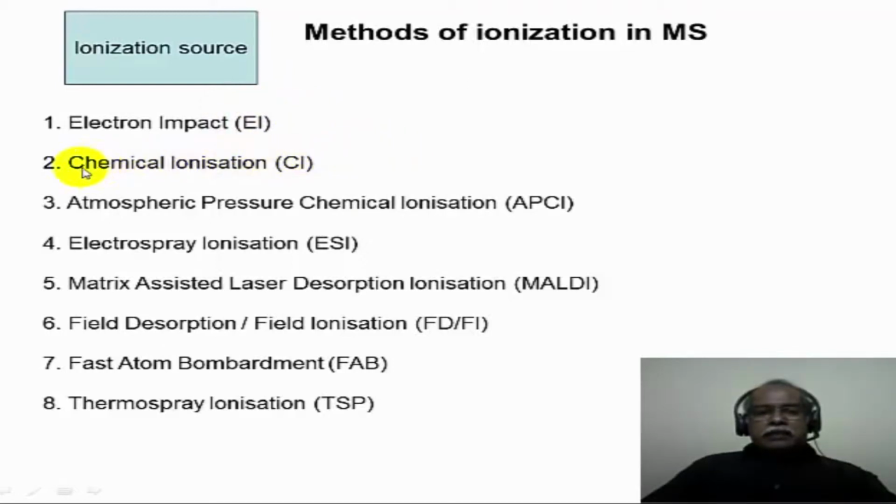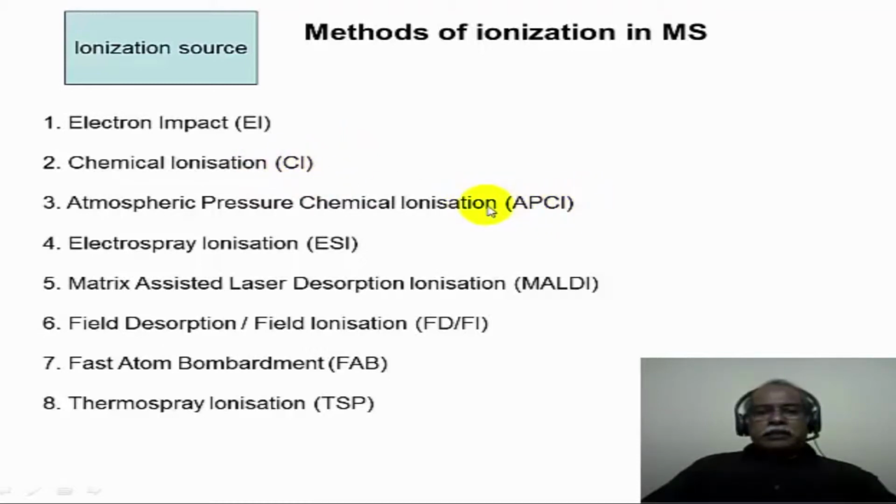In chemical ionization, certain reagent gases are first ionized and then they are made to react with the substrate molecule. In other words, the substrate itself, the molecule that needs to be analyzed, is not directly ionized as in the case of electron impact. The substrate is indirectly ionized, by first ionizing the reagent gas. Typically methane, ammonia, isobutane are used as reagent gases. The reagent gas is first ionized and the ions produced by the reagent gas subsequently react with the substrate, producing the substrate ion, and that technique is called the chemical ionization technique.